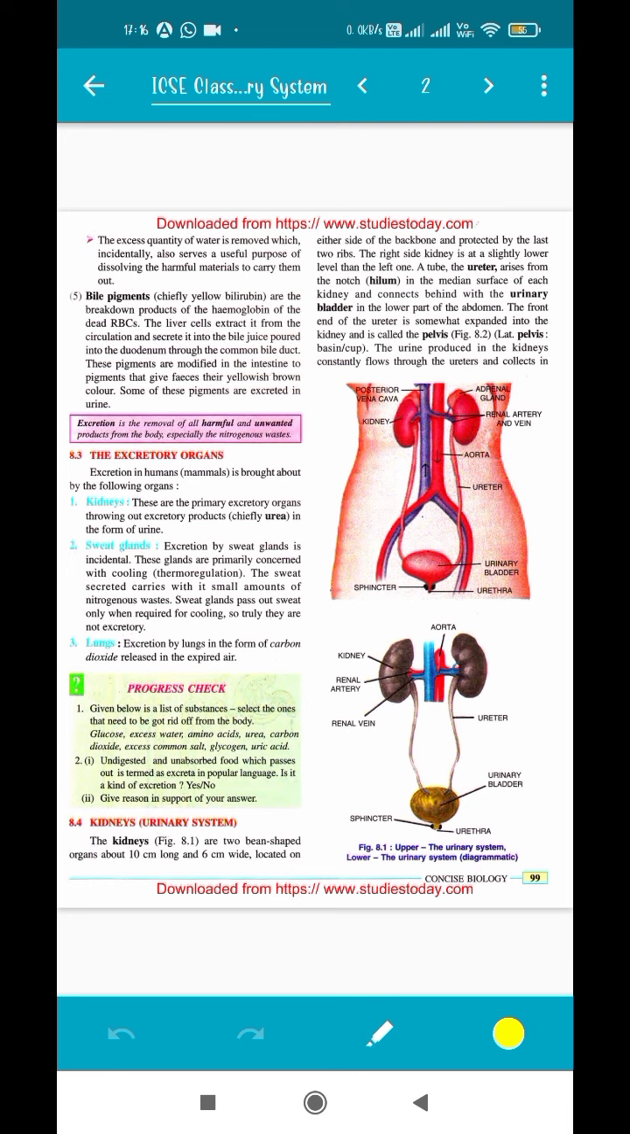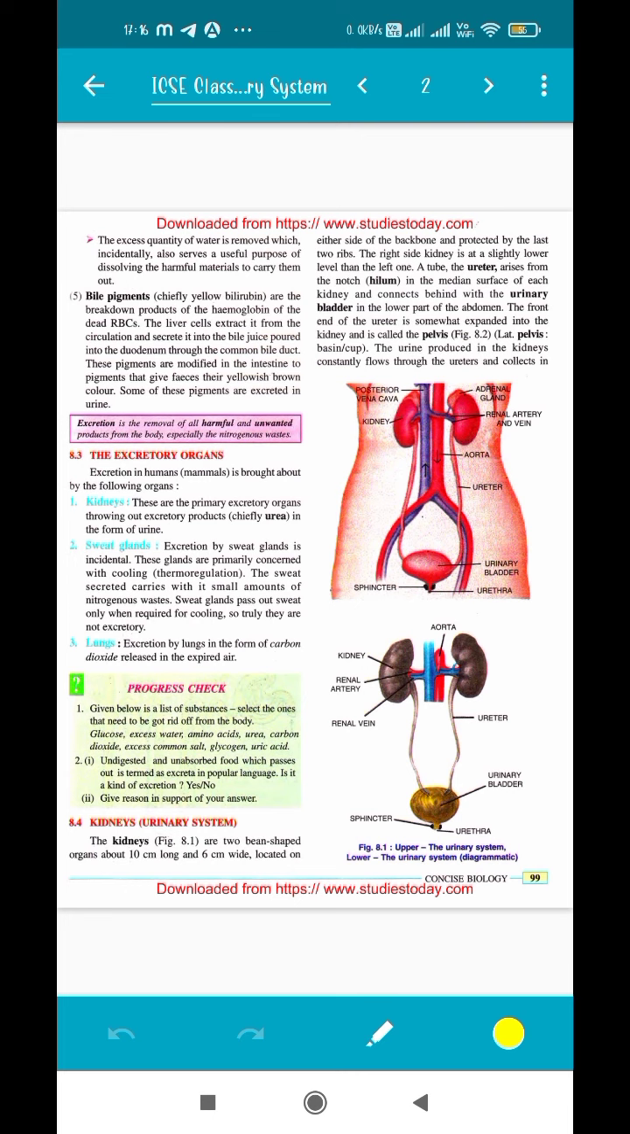Now talking about bile pigments, I don't remember if I told about it in the previous video, but there are two bile pigments. One is bilirubin and one is biliverdin. So mainly bilirubin, which is the yellowish color, which is released in larger amounts when we have jaundice, is generally removed by the liver.